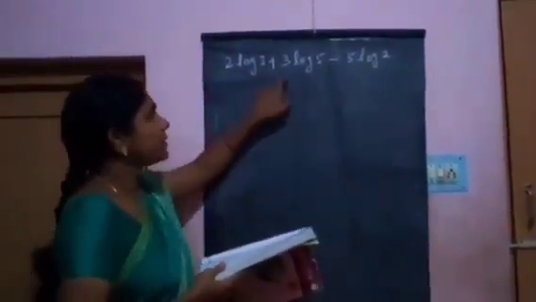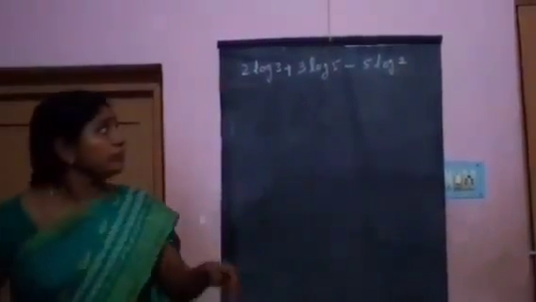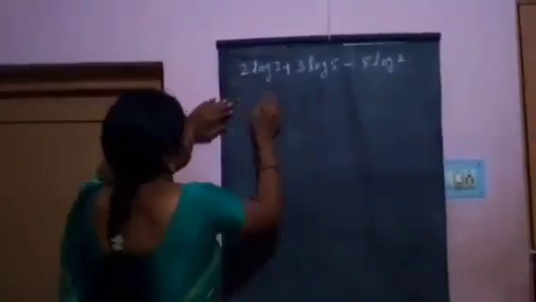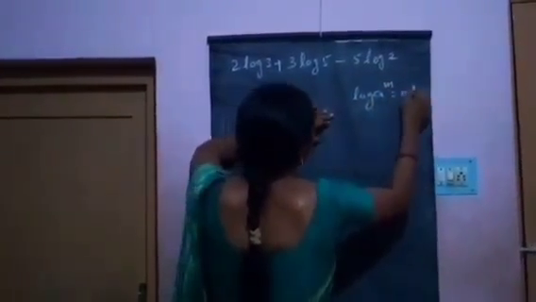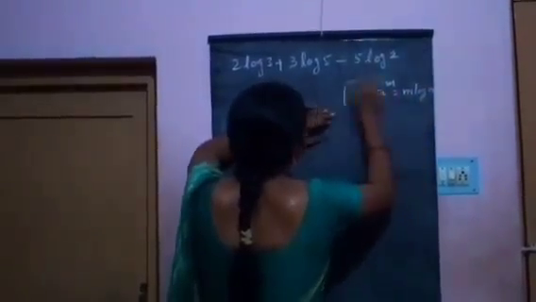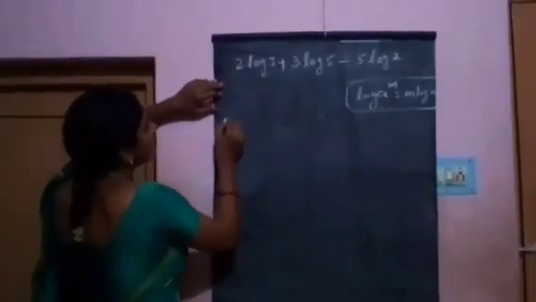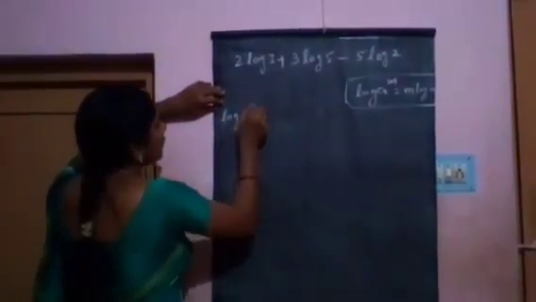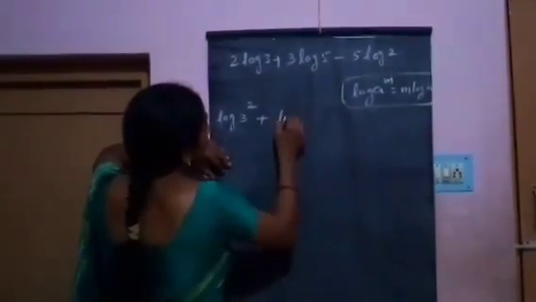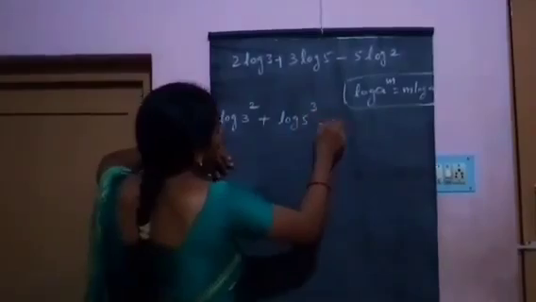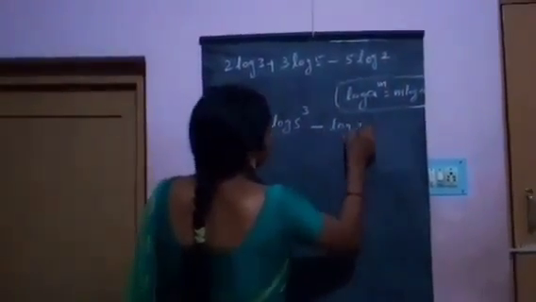Using the formula log a power m is equal to m log a, 2 log 3 can be written as log 3 power 2, plus 3 log 5 can be written as log 5 power 3, minus 5 log 2 can be written as log 2 power 5.